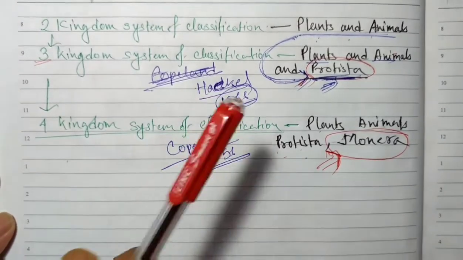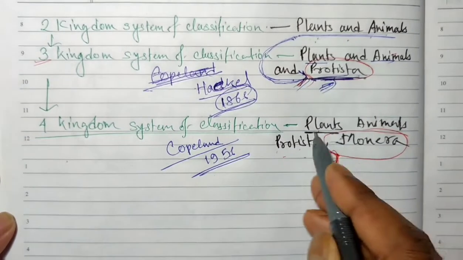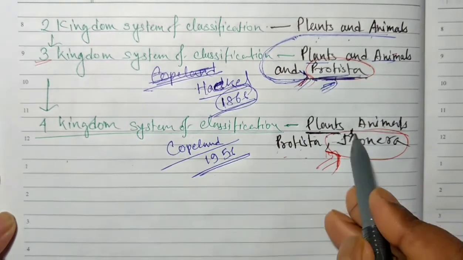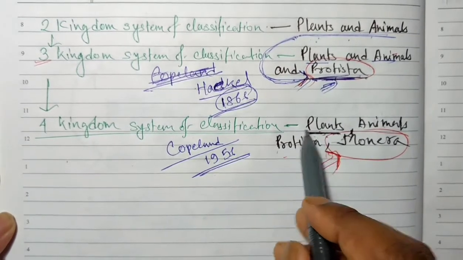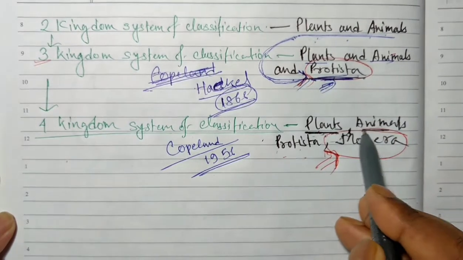But still, we can say here that plants are considering all these things, even fungi also. तो यहाँ पर अभी तक फंगी का कोई सेपरेट ग्रुप नहीं मिला.